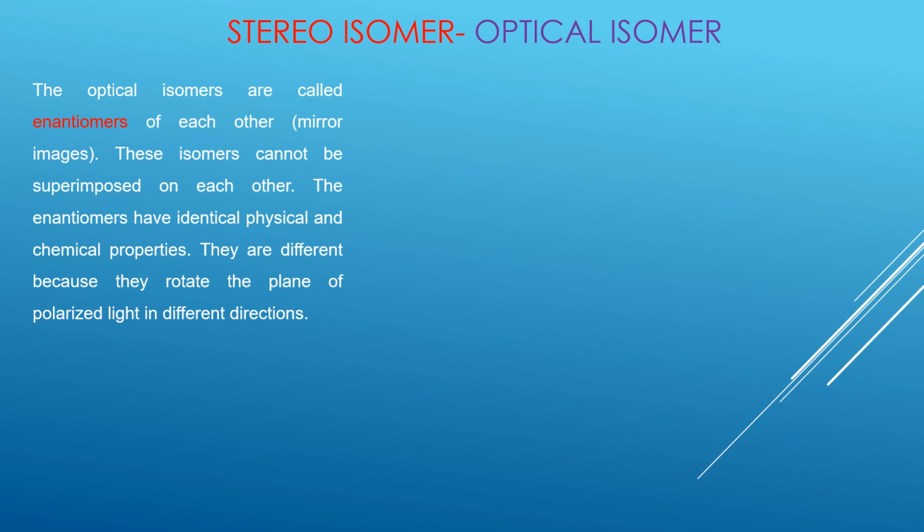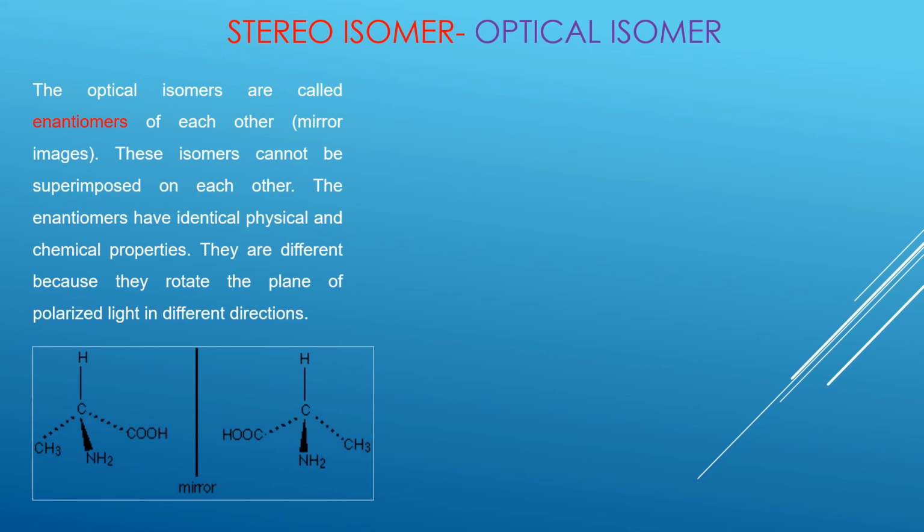These enantiomers will have similar chemical and physical properties, but not exactly the same. They will not be totally the same. Okay, they will be different because they will rotate the plane of light in different directions. Each optical isomer will rotate light in a different direction, which makes their properties different. So let's look at an example. If you look at this molecule here, this is an amino acid which is reflected in a mirror to give its optical isomer. So these two are enantiomers of each other.